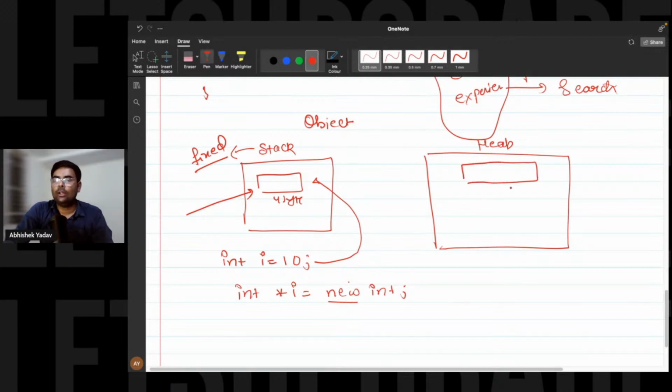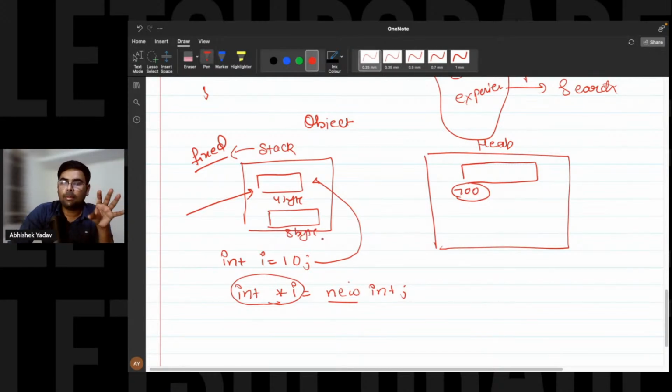And this new keyword will allocate memory inside the heap and it will return the starting address. Let's assume the starting address is 700. And that starting address we have to store somewhere. So where are we storing it? We are storing it inside a pointer, right everyone? So here we have 8 bytes. Yes, a pointer occupies how many bytes? It occupies 8 bytes, right?